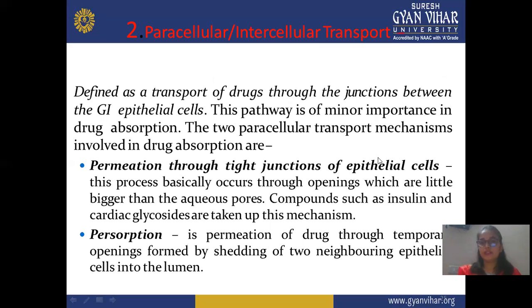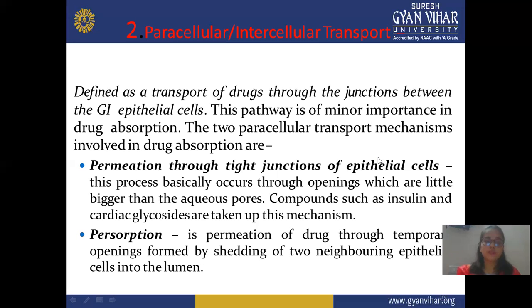Next is paracellular transport, defined as transport of a drug through the junctions between the GI epithelial cells. This pathway is of minor importance in drug absorption. The two paracellular transport mechanisms involved in drug absorption are permeation through tight junctions of epithelial cells, and persorption. Means this paracellular process is also known as intercellular transport, and in this process the drug passes through the tight junctions of epithelial cells. Permeation through tight junctions is the first type, and second is persorption.